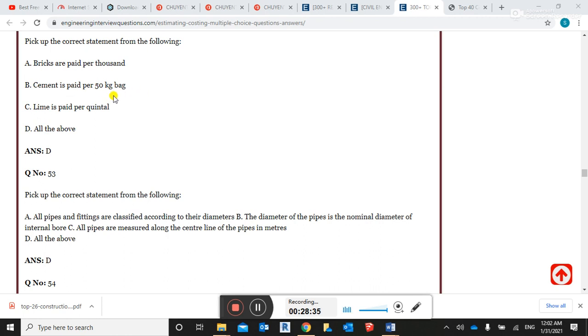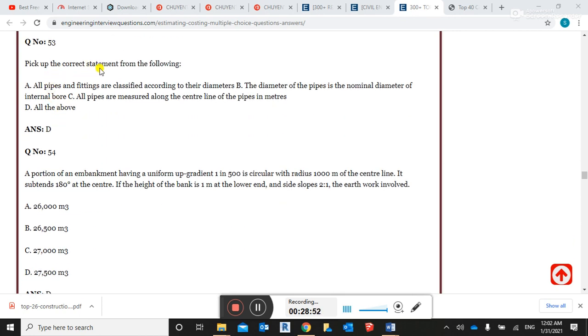We purchase the cement in 50 kg, what's called one bag. Lime is paid per quintal. Yes, this is correct. All of the above is the right answer. Pick up the correct answer from the following. All of the answers are correct.